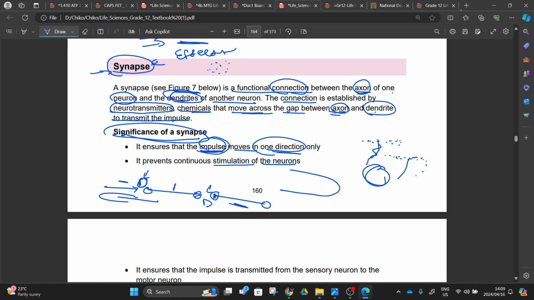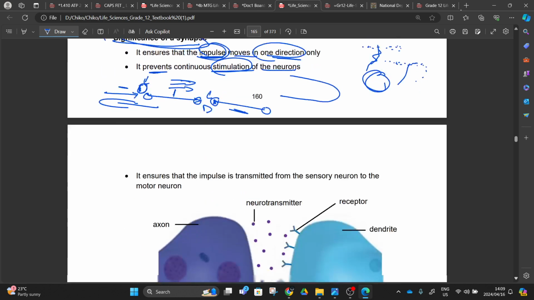The neurotransmitters are produced to be picked up by the other neurons, to interpret that whatever you're holding is hot, but because your message is being sent by neurotransmitters, we can prevent the continuous stimulation. Something like that. So we move on.